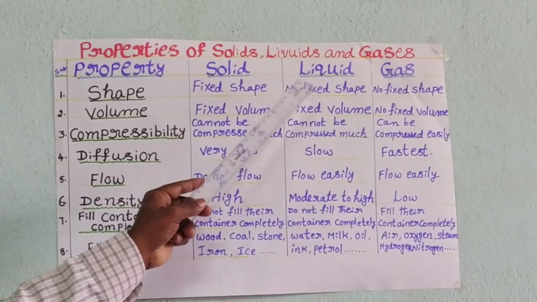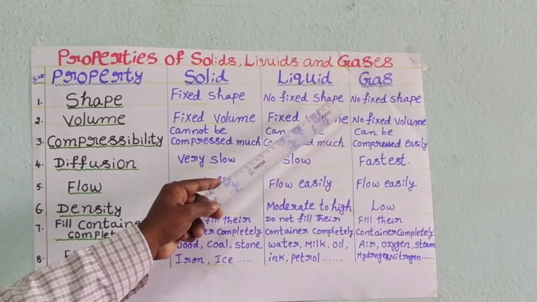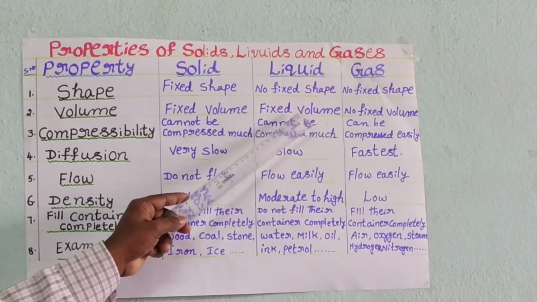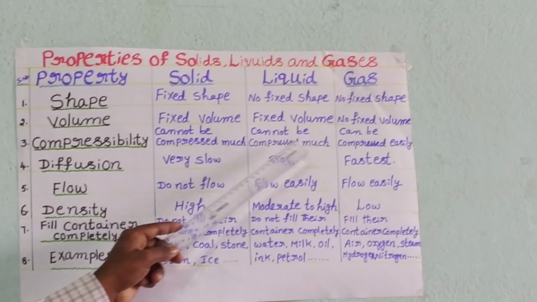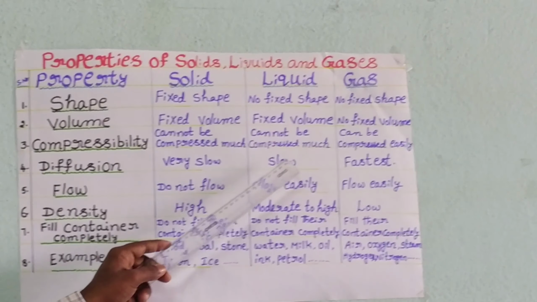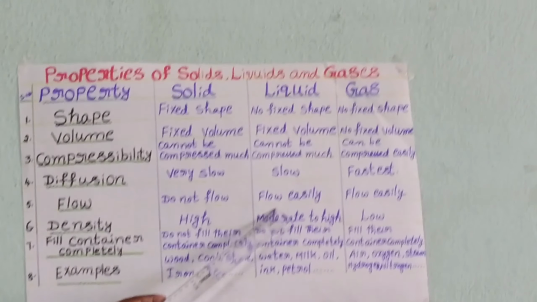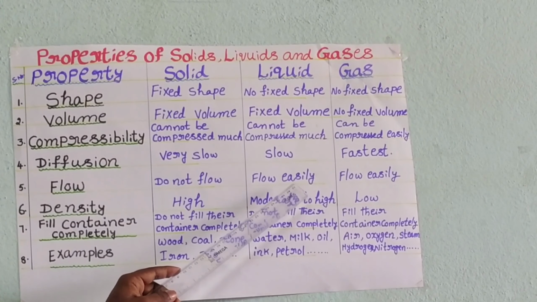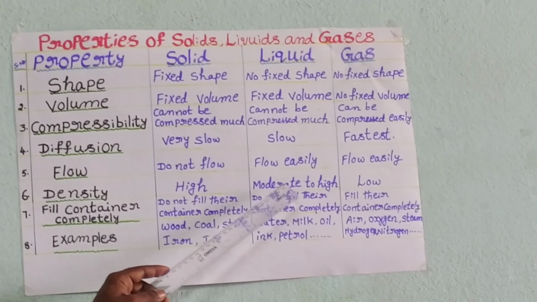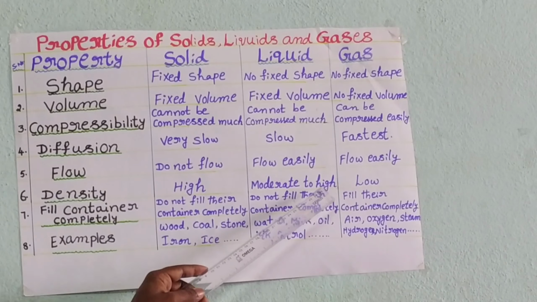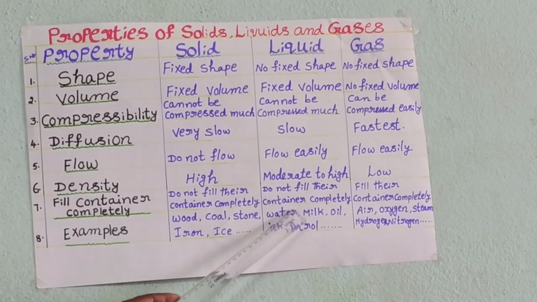Look here, the properties of liquids. Liquids do not have a fixed shape, but liquids have a fixed volume. Compressibility: liquids cannot be compressed easily. Liquids diffuse very slowly. Liquids flow freely from one container to another container. Next, density. Liquids have a moderate density and some liquids have a very high density. Next, liquids do not fill their containers completely.